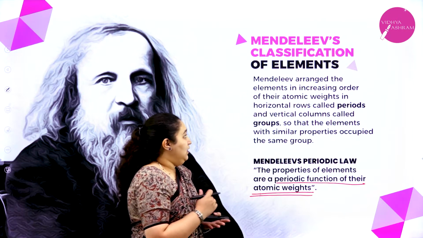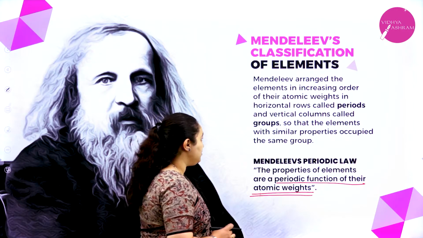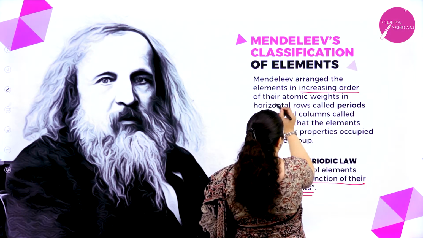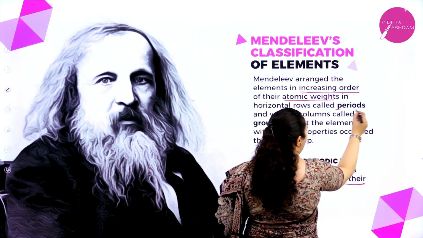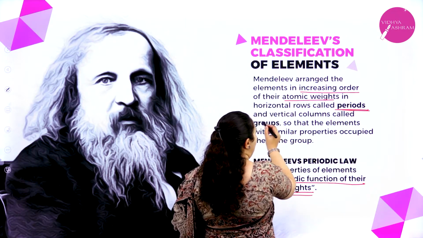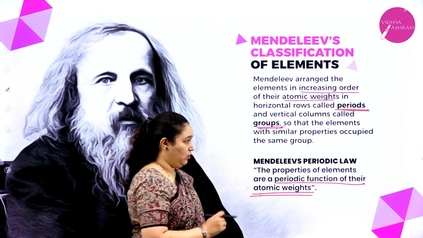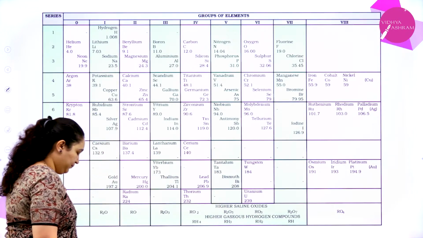He also was the first one to arrange the elements in increasing order of their atomic weights, and the horizontal rows were called periods and the vertical columns were called groups. Okay, we can see this here.